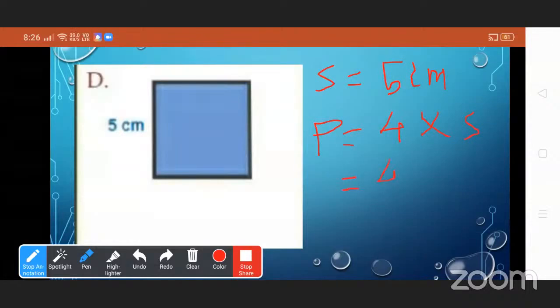So at the place of S we write 5. 4 into 5 is 20 centimeter. Very good. Now see if this side is 5 centimeter, then this must be 5 centimeter and this must be 5 centimeter. All the sides of a square are equal.